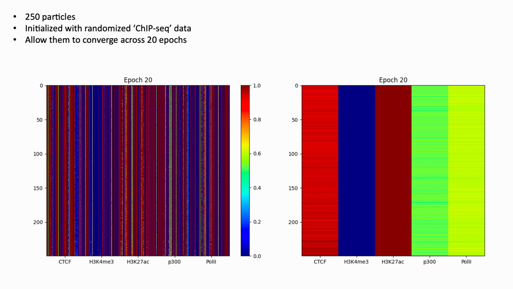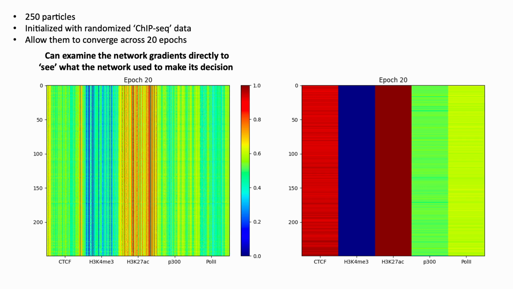Now we can take the trained network and run saliency or activation mapping on it and examine, specifically from a gradient perspective, which of these patterns actually made an impact in terms of the inference of the network at the end. And what's really cool to see here is that, completely expectedly, the K27 acetylation is blowing up all across its entire data set.